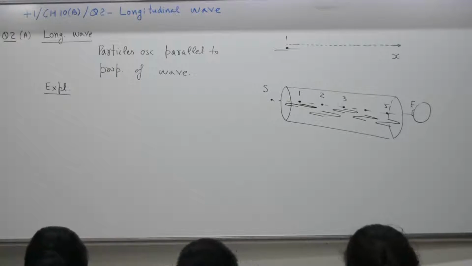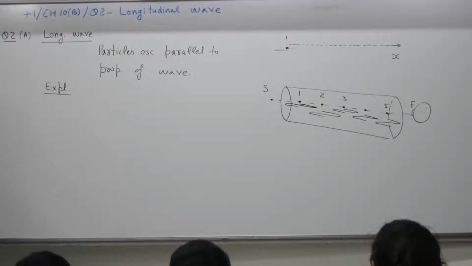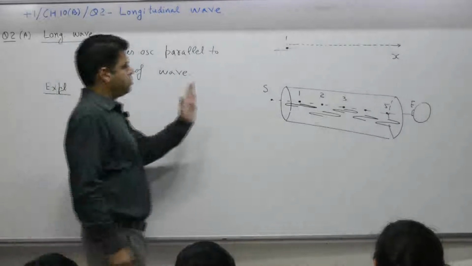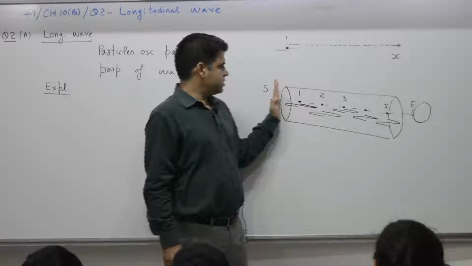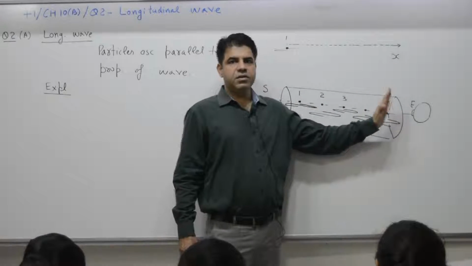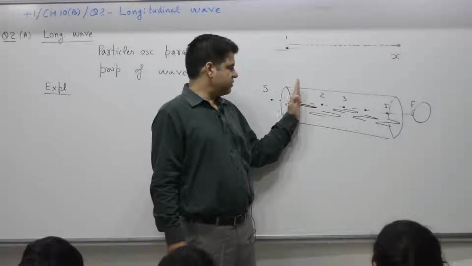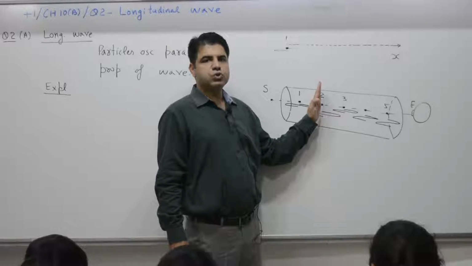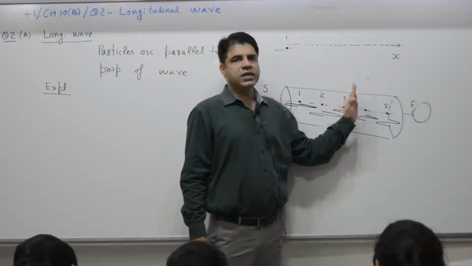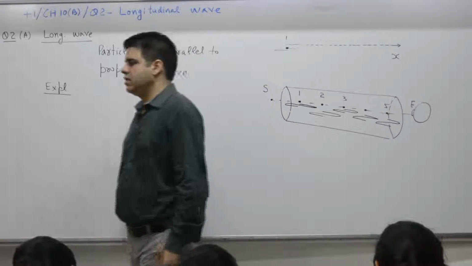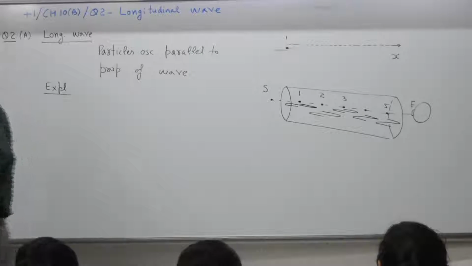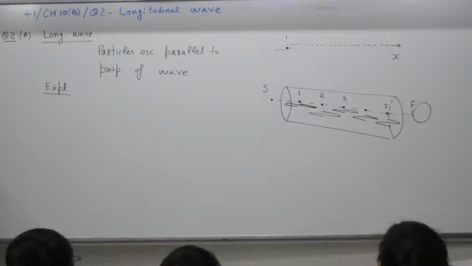Time with you is 3 minutes. 3 minutes to write how sound travels from S to E, how particle number 1 gives oscillation to 2, 2 gives this oscillation to 3, 3 to 4, 4 to 5, and 5 to E.